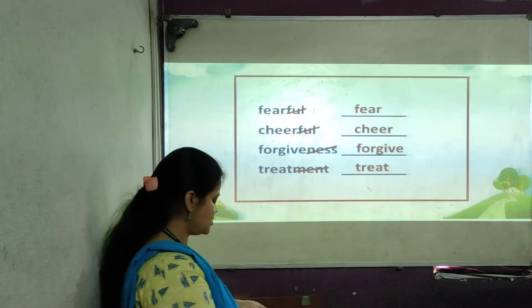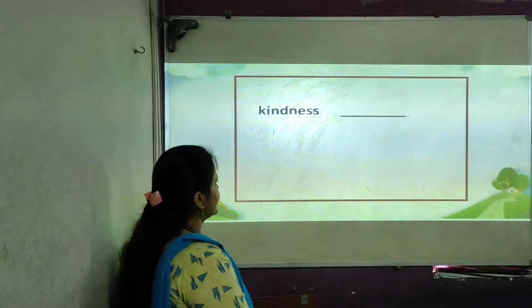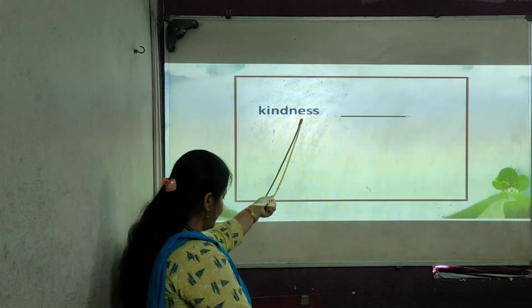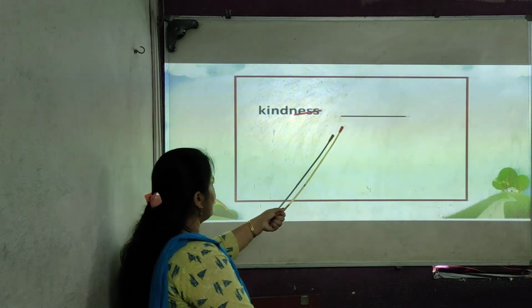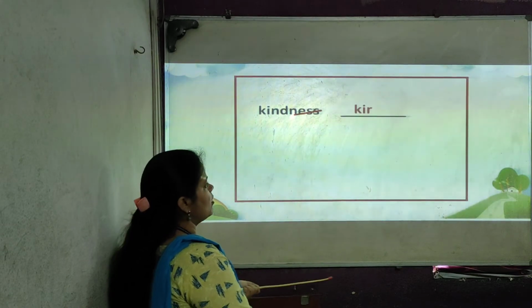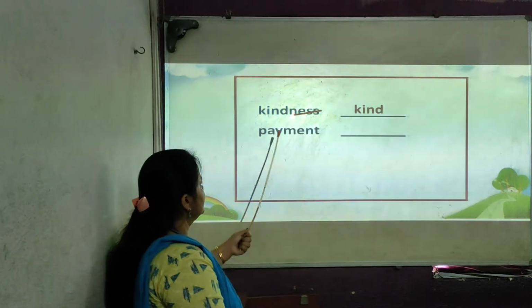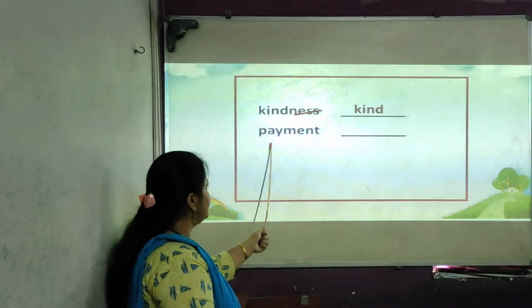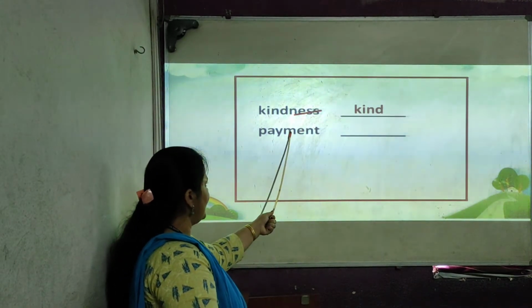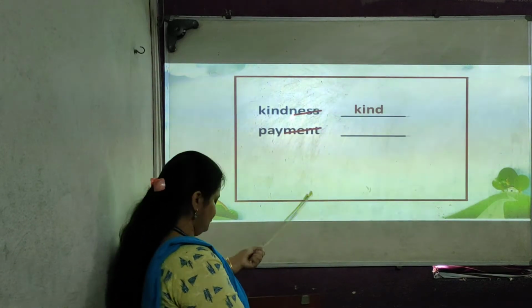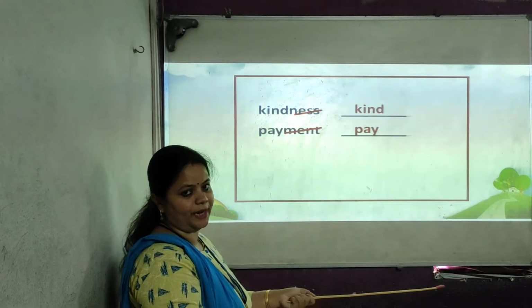So all of you understood this, students? Kindness. Again it ends with N-E-S-S. If you strike it off, you will get a small word, kind. Payment. This word payment ends with M-E-N-T. So we have to strike it off, and you will get a small word, pay.